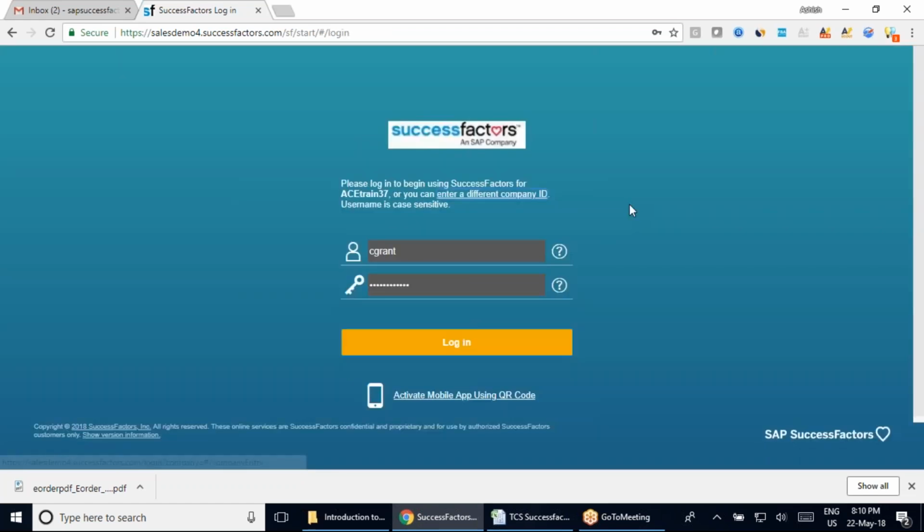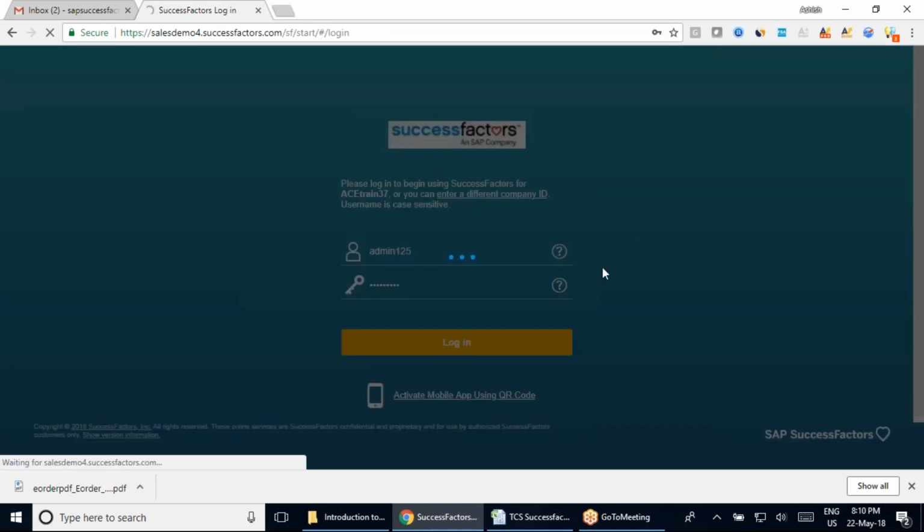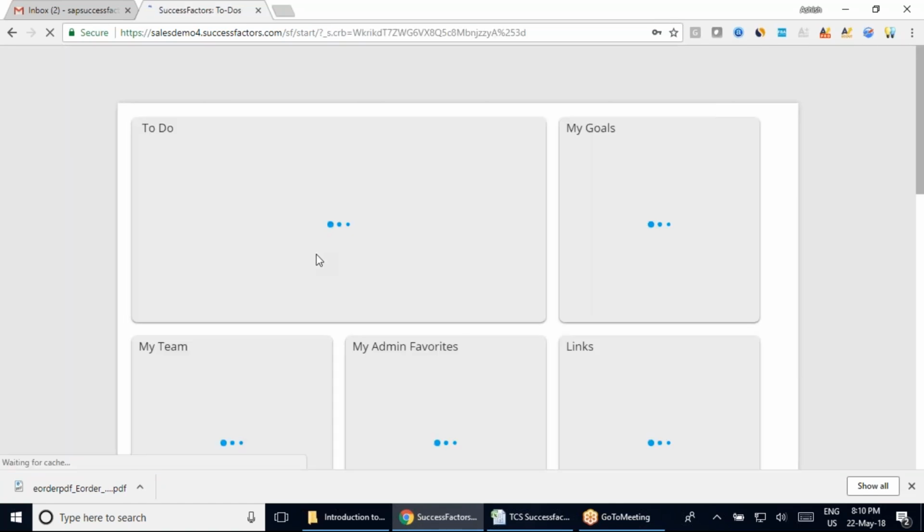If I enter this, followed by my credential and my password, the moment I press enter, it's going to take me inside the system, to my home page.